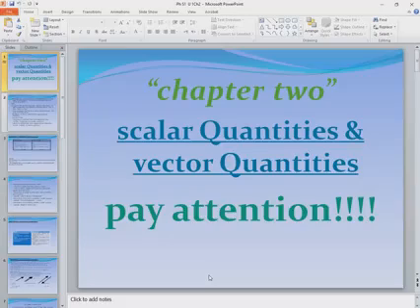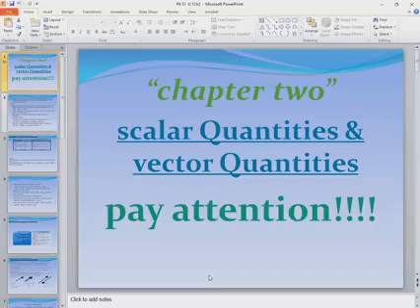So this example isn't scalar, of course, because there is something here about the direction. But this is called a vector quantity. It isn't a scalar quantity.